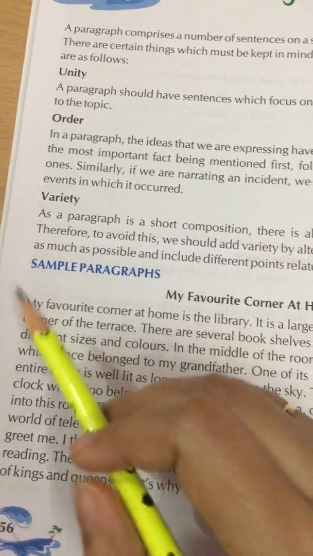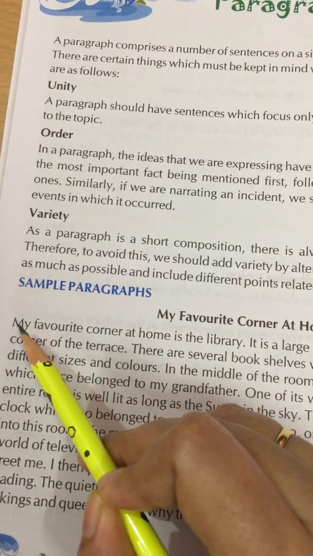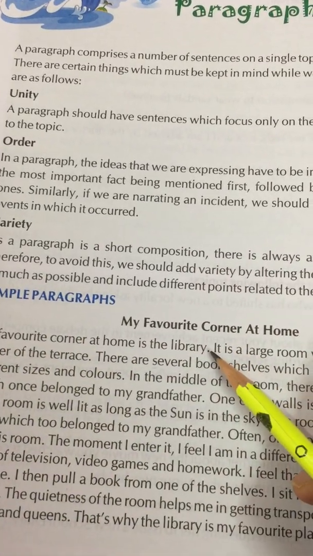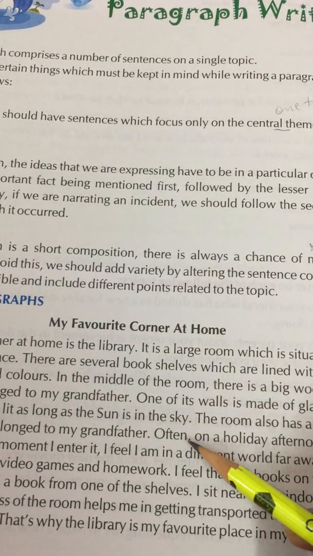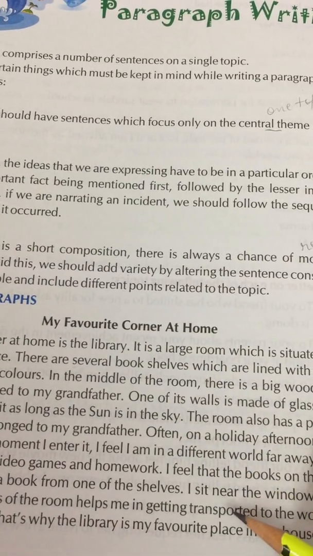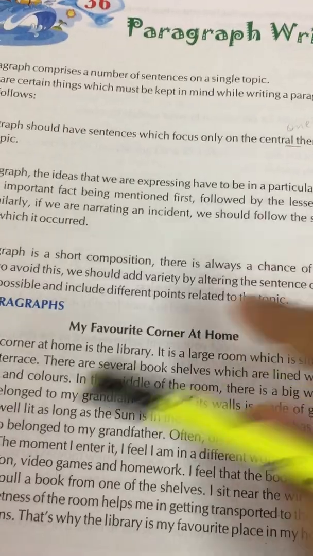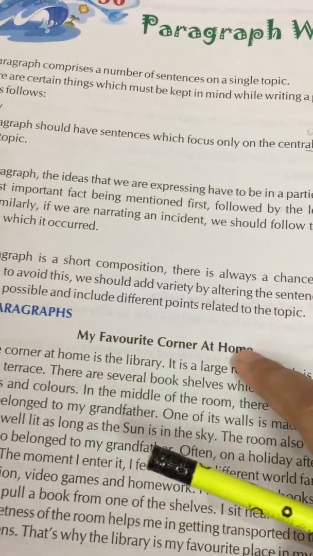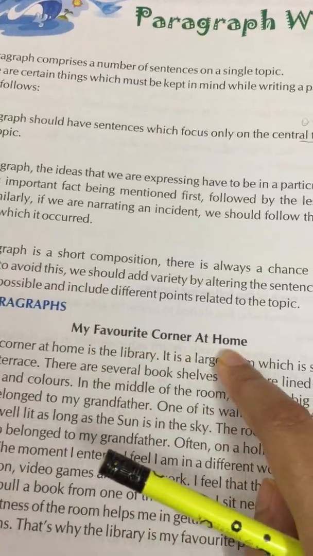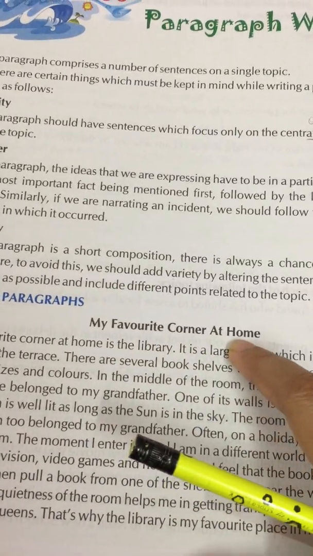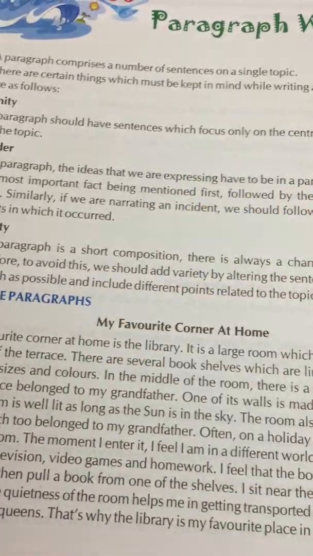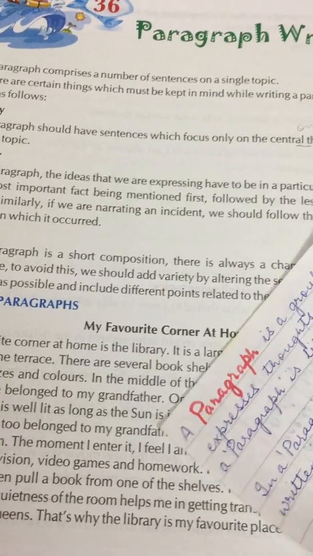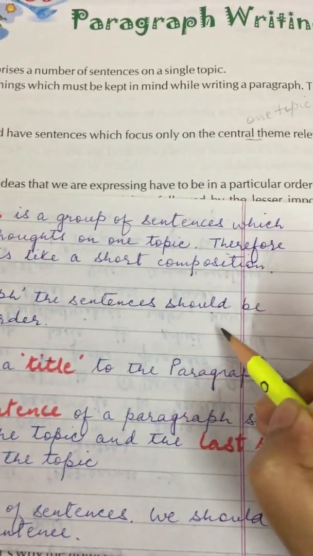Remember one thing, children, always begin a sentence with a capital letter and end with a full stop. You should know where to use a comma. It is very, very important. Alright, and put the topic on the top of the paragraph. This is also a very important part of writing a paragraph. Now when you write a paragraph, children, always make a note.